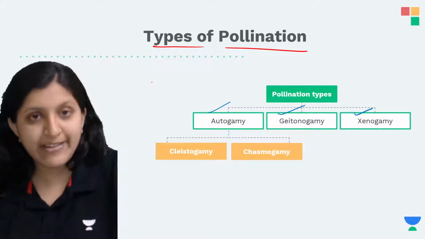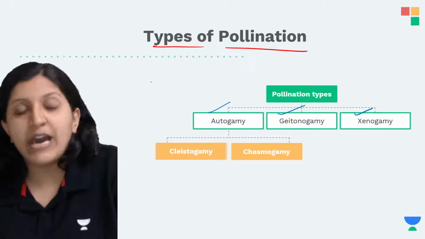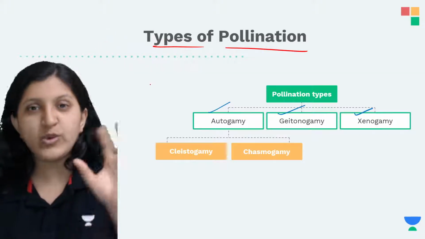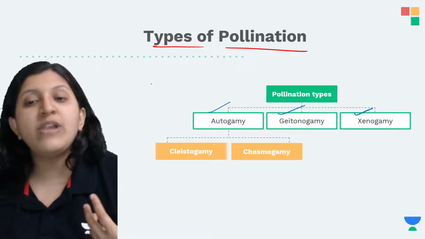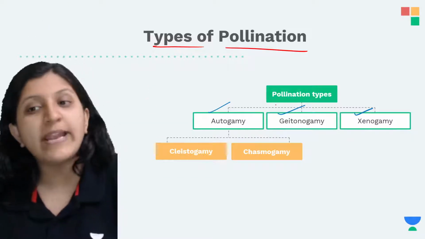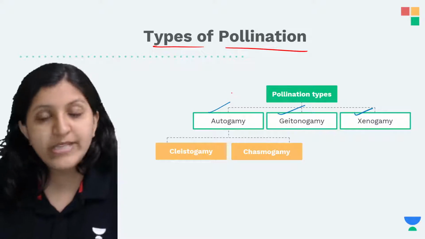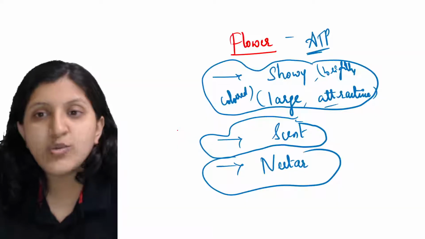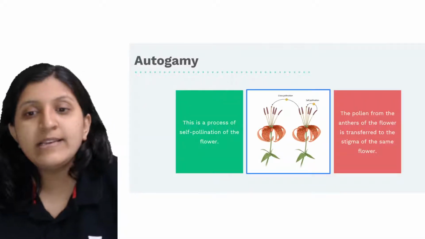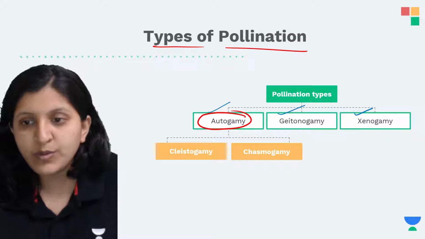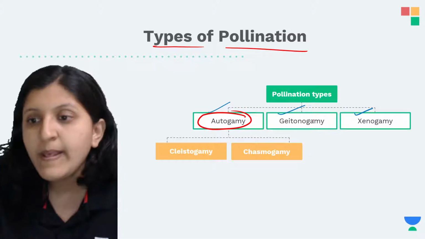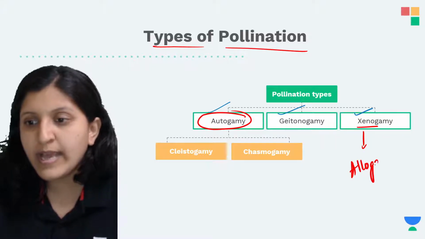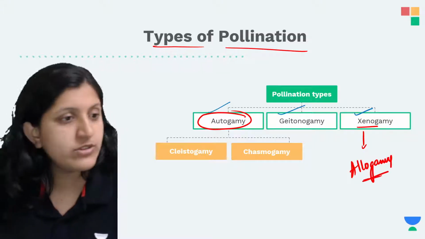Another case is that the same plant is there, but two different flowers might be there. The male flower is on the top, and the female flower is below. In that case, the pollen grain is being transferred between flowers of the same plant, and that is called Geitonogamy. We will see each one of these. Then there is autogamy, Geitonogamy, and then Xenogamy. Xenogamy can also be called allogamy.